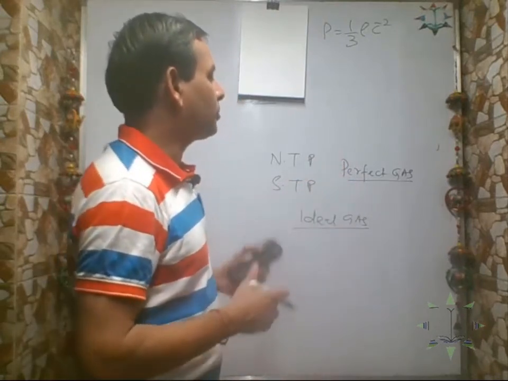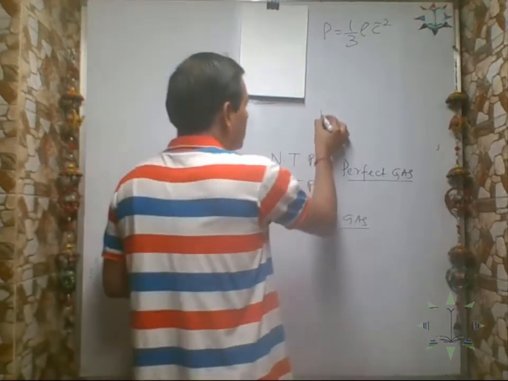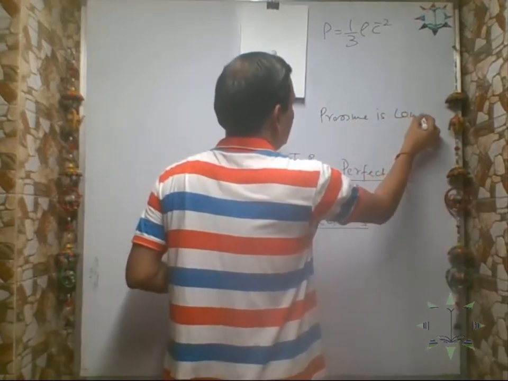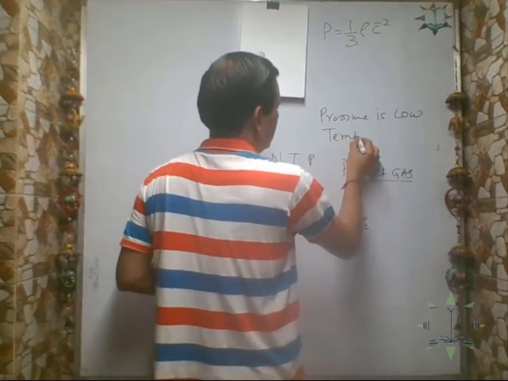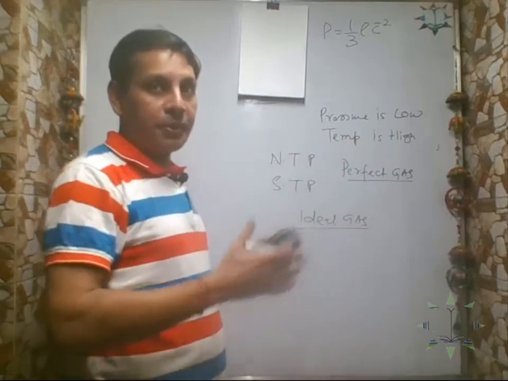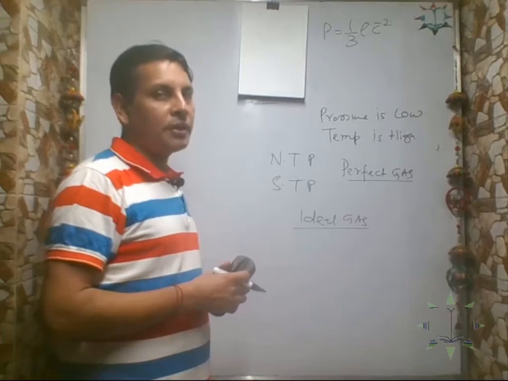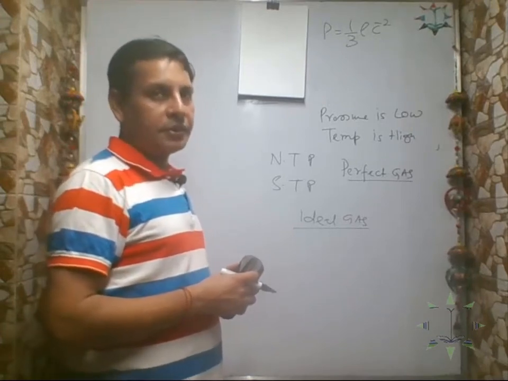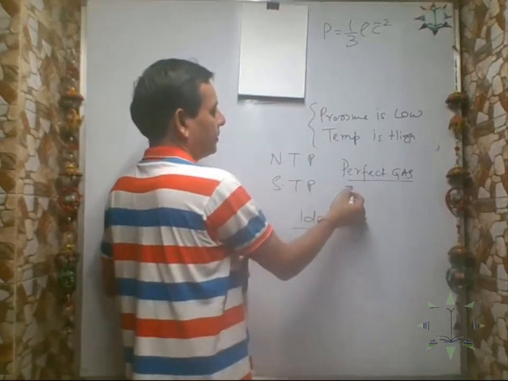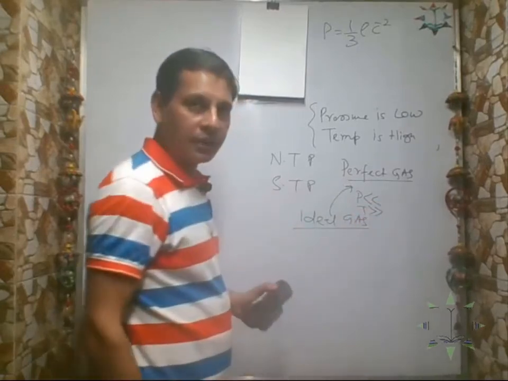So what is the condition? Under what condition will a normal gas obey the postulates? If the pressure is very low and the temperature is high, then all the molecules of the gas obey the postulates of kinetic theory. Correct? So what should be the condition for an ideal gas to be perfect? The pressure should be low and the temperature should be high. Correct?